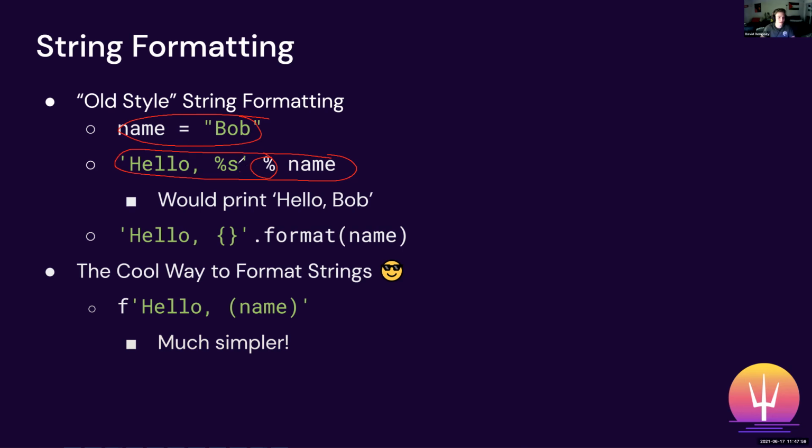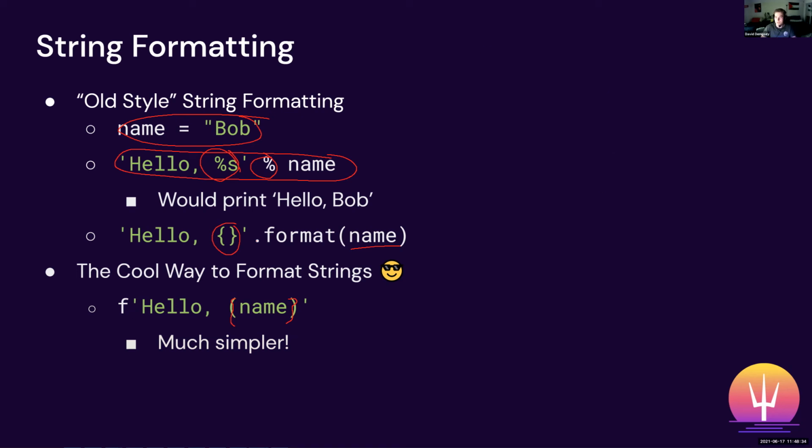If the %s is too confusing, you can just use these squiggly brackets and then do dot format and do name. So that's another easy way to do it. And then this is the cooler way of doing it, I suppose. This is with f strings. It's a new feature in Python 3.7. Instead of doing hello %s and then name, you can do hello, and this is supposed to be a squiggly bracket and not parentheses, hello name, with an f at the beginning.